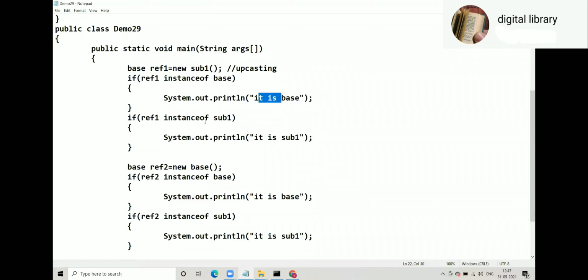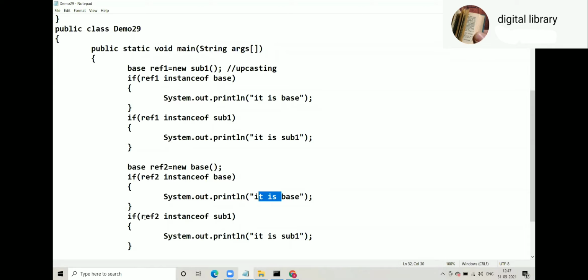Ref1 instance of sub1. Ref1 contains sub1. Sub1 is sub1? Yes, sub1 is sub1. So it is sub1. Base ref2 is equal to new base, no upcasting. Ref2 instance of base, content of ref2 is base. Base is base? Yes. So it is base.